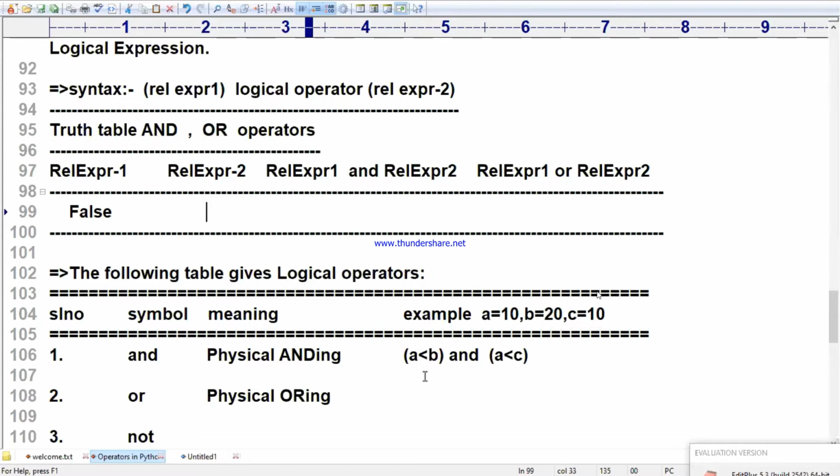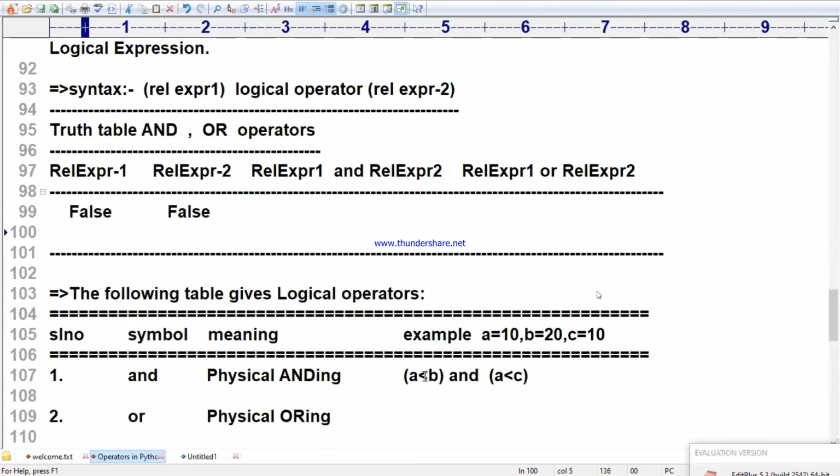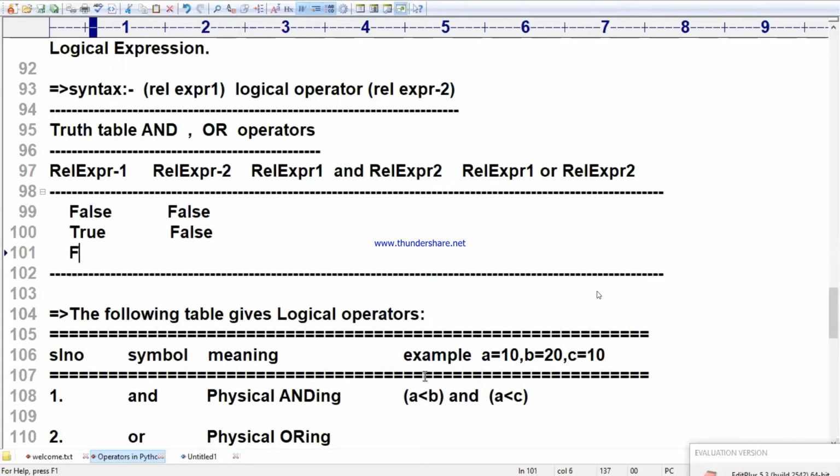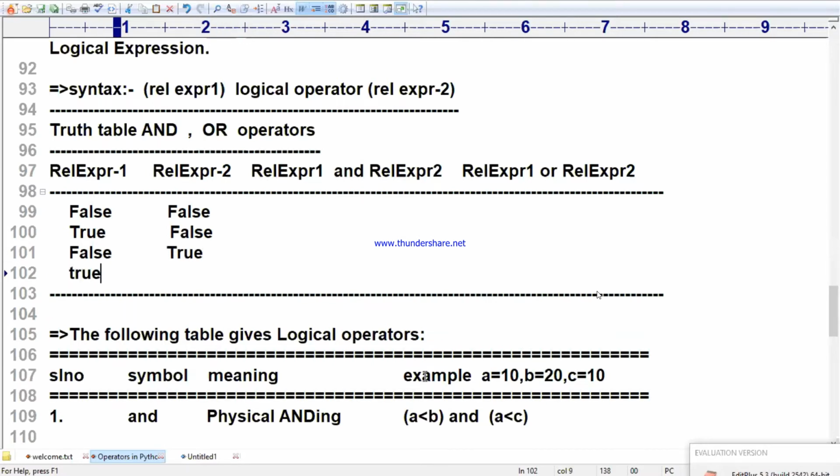False. Relational expression result is false. Relational expression result also false. Now another combination, relational expression result is true. This is called false. Now one more combination, relational expression 1 is false, relational expression 2 is called true. One more combination, relational expression 1 is true, and this is called true combination.